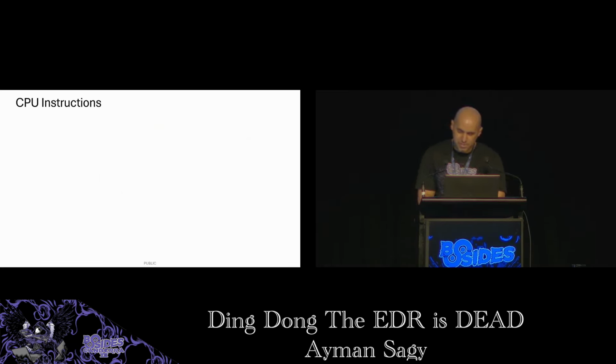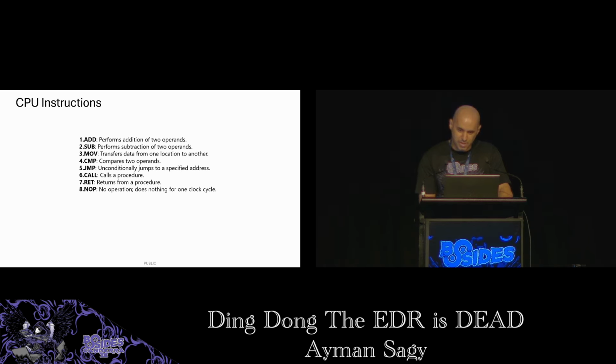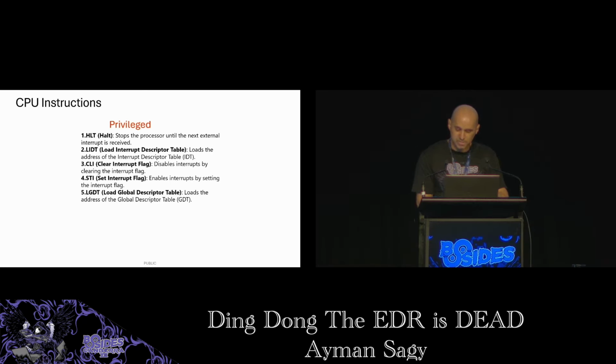In order to answer this question, let's first review some basic computer science. The computer processor can perform a lot of different operations. Think of it as a calculator, a sophisticated calculator. It can execute many instructions. Some of these instructions are basic arithmetic or logical operations, such as what's 4 plus 2 or is 5 greater than 1. Any program is able to execute these instructions on the processor. Other instructions are more sensitive, like halt, for example, which puts the CPU to sleep. So naturally, access to the privileged instructions must be restricted.